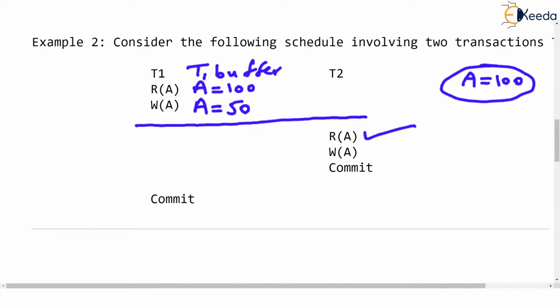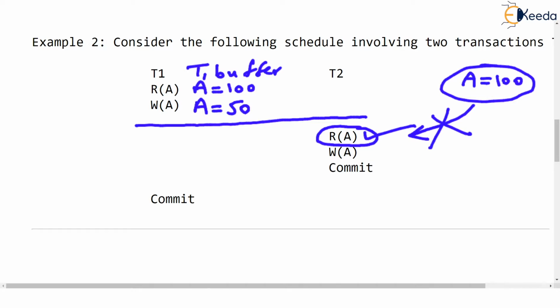So T2 starts and there is a read A operation in the transaction T2. Now one might think that just as the T1 transaction read the value of A from the data store, this T2 will also read the data from the data store. No, not at all. This time, when T2 tries to read the value of A, hard disk access won't be done. But the value of A read by T2 will be 50, the value that was already in the buffer. You will like this concept.